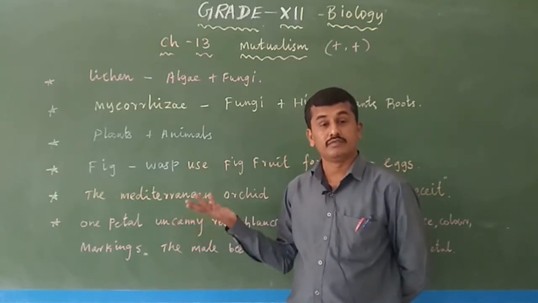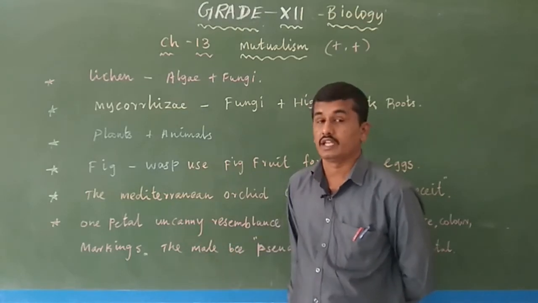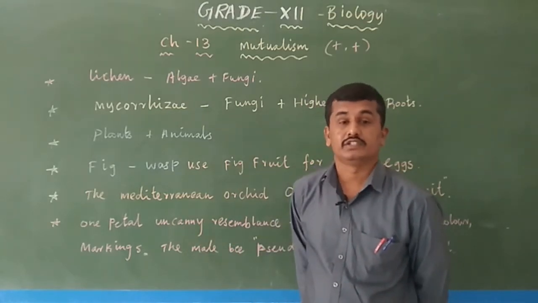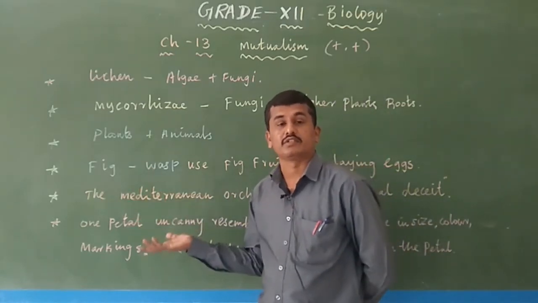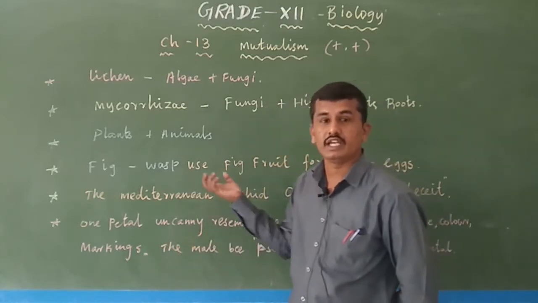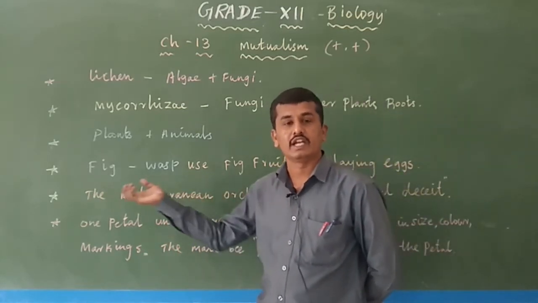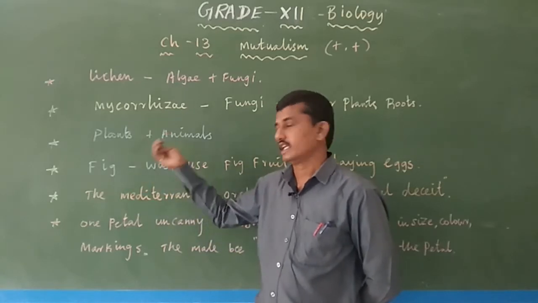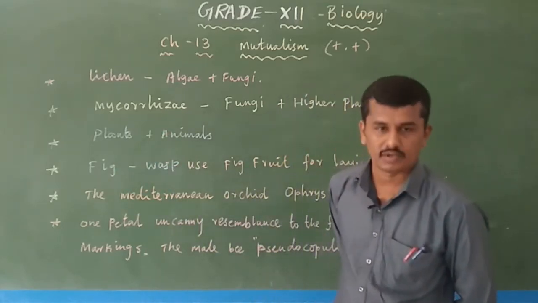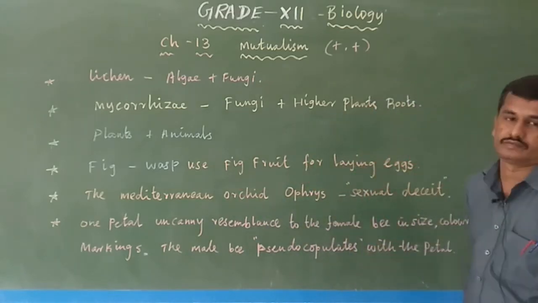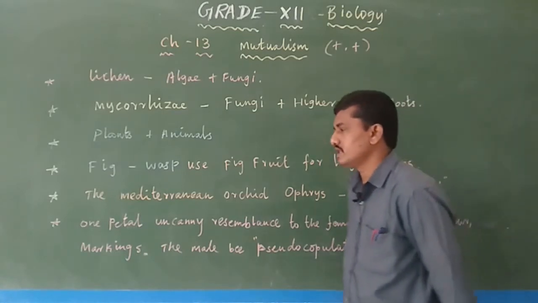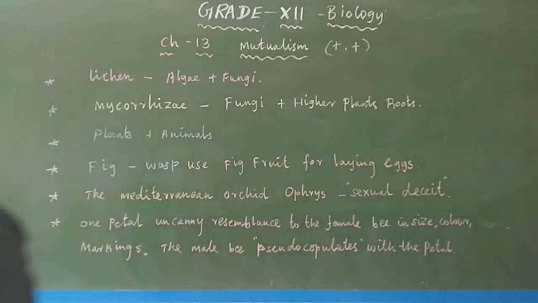Without the wasp, the fig normally does not show any pollination and the species becomes endangered. And without the fig, the wasp is also not present in the atmosphere, because the wasp needs some food, that is nectar, which it gets from the particular fig flowers. The fig fruits are also used for laying eggs. So that is another interaction between fig and wasp. Fig gets a positive interaction, and the wasp also gets a positive interaction.